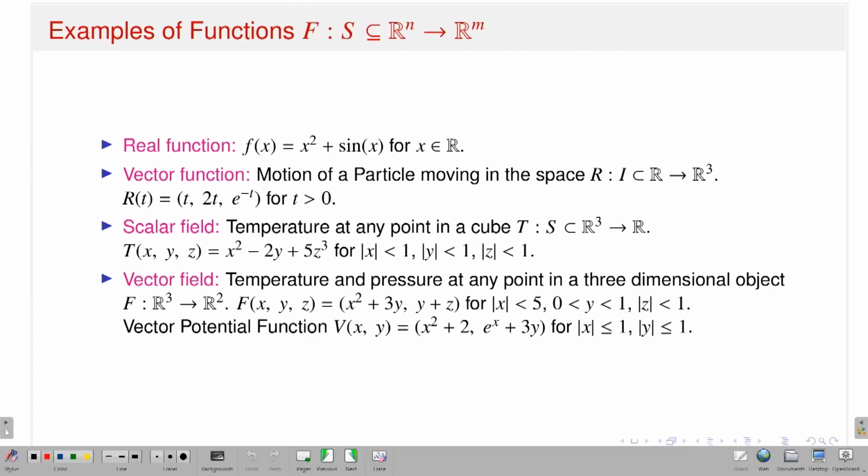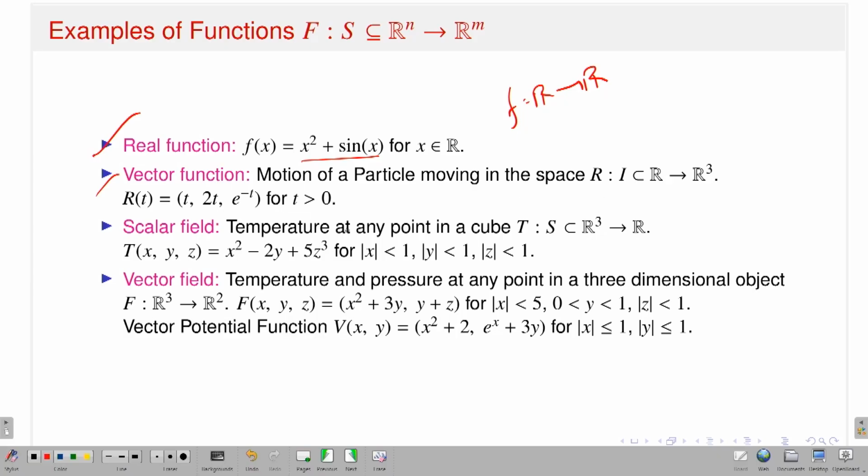Okay, let's see some examples. Consider this real function first: f of x is equal to x squared plus sin x. Of course, it is a function from R to R. Therefore, it is a real valued function of a real variable. The next example is the vector function. A vector function is a map from the set of real numbers to n-dimensional Euclidean space.